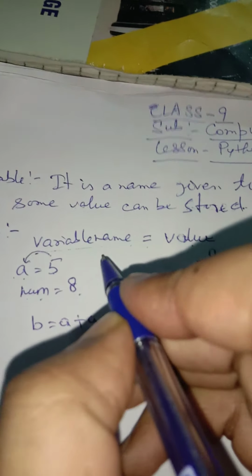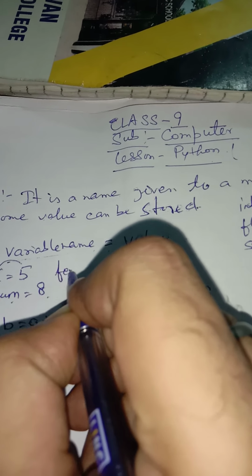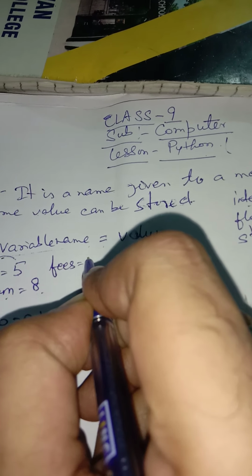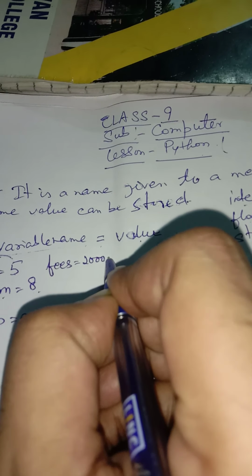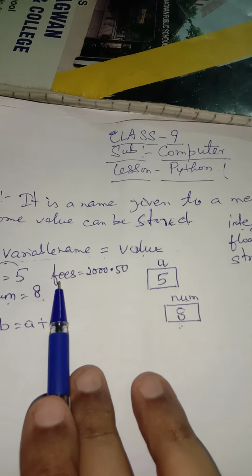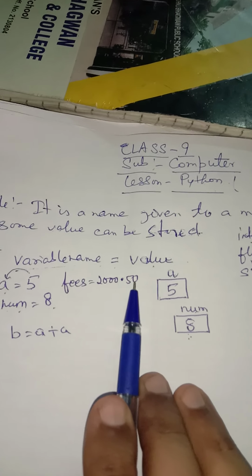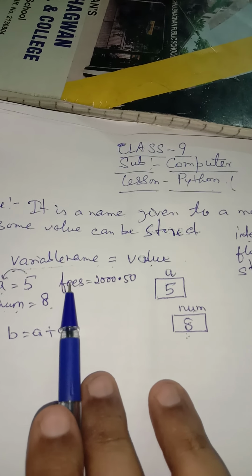Let us take another example, like suppose I have written fees is equal to 2000.50. So here fees is the name of the variable and 2000.50 is the value of the fees.